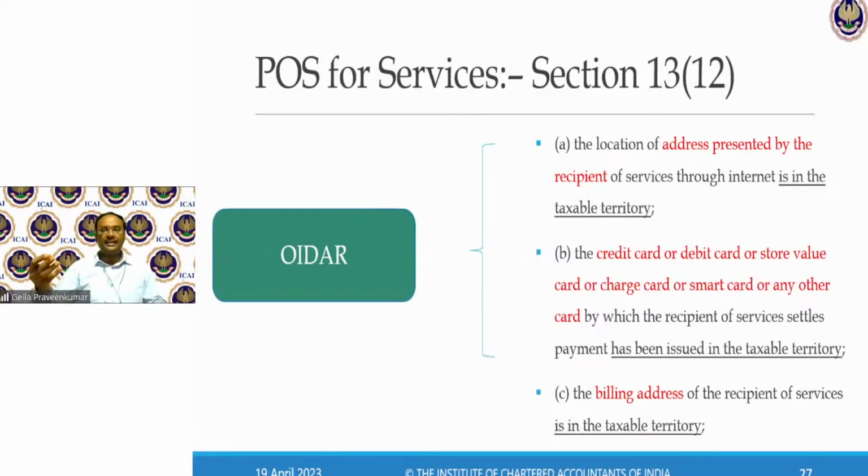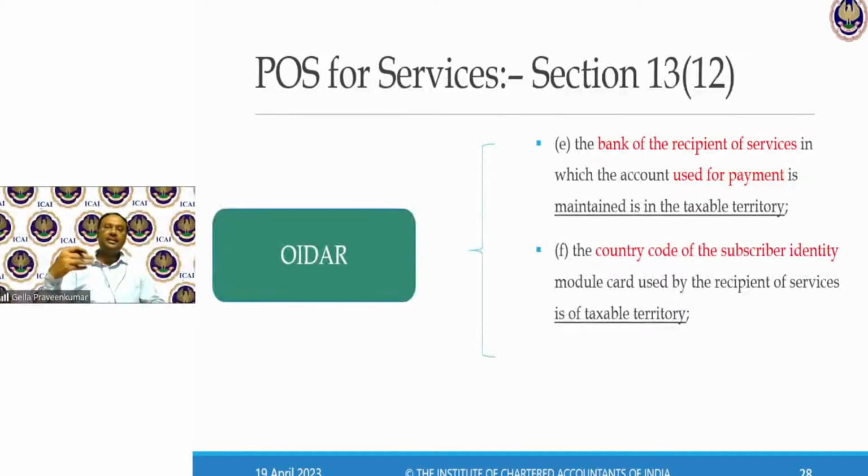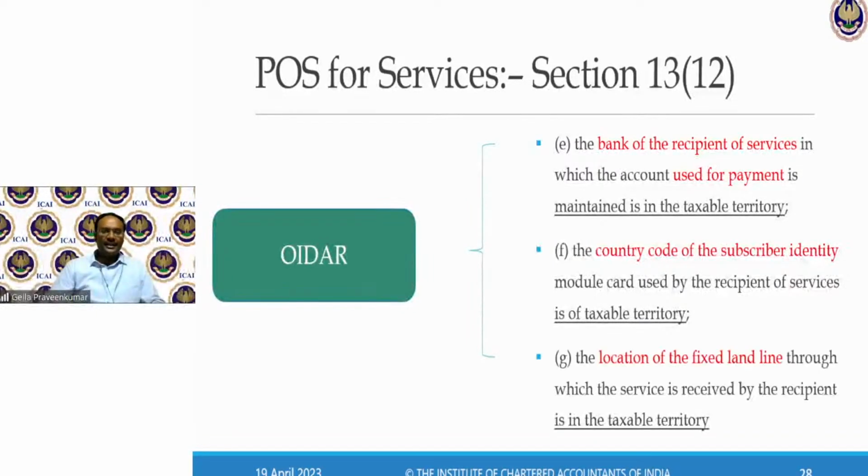If the address of recipient is in taxable territory, if the payment of the recipient either through credit or debit card is from taxable territory, if the billing address is in taxable territory, if bank payment is from taxable territory, if the country code or subscriber identity is from taxable territory, if the location of fixed landline is in taxable territory, any of these conditions, if any of these conditions are satisfied, then they say OIDER has to register in India and charge GST or pay GST to the government.